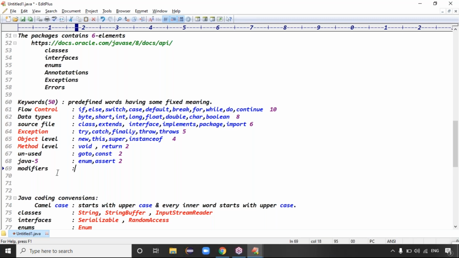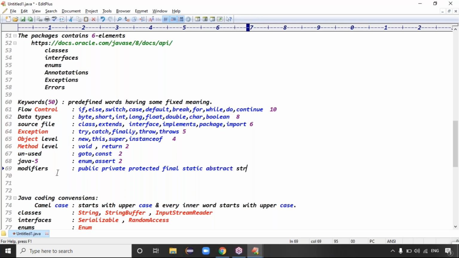Next category is the modifiers, guys. Generally, modifiers in Java are public, private, protected, final, static, and abstract.